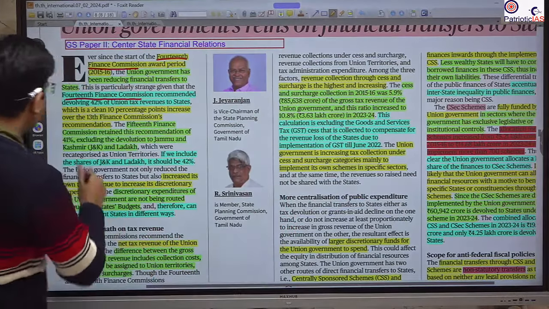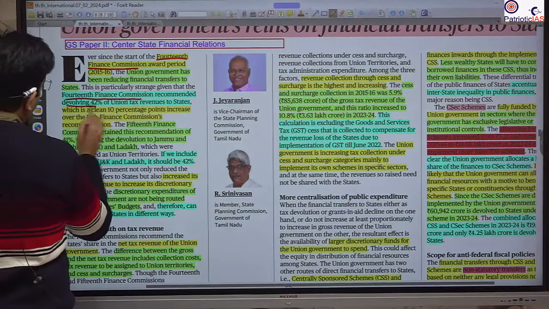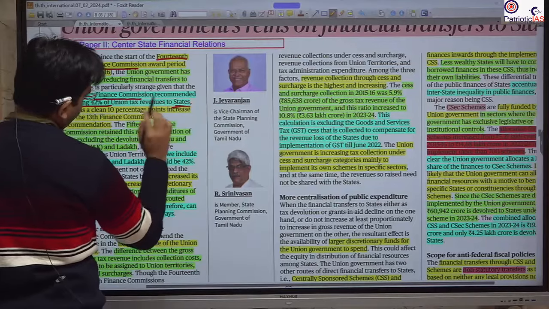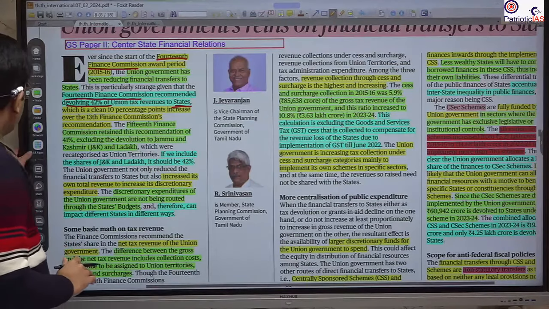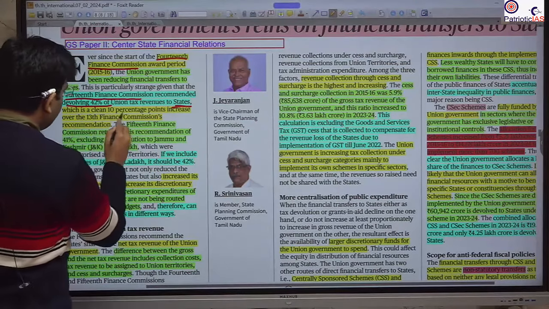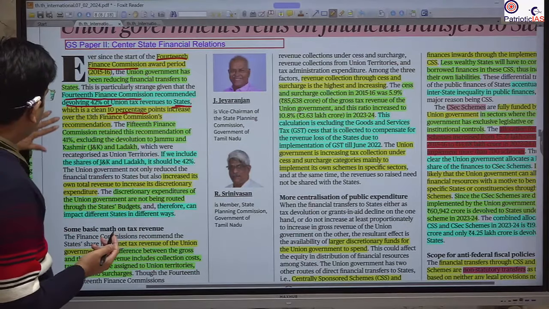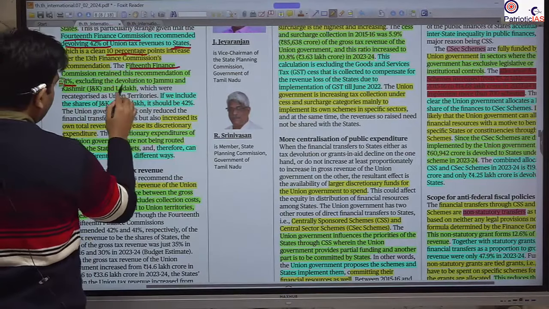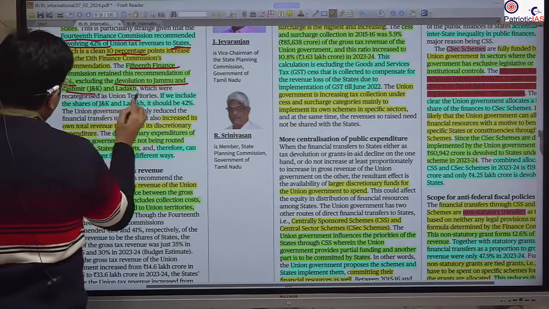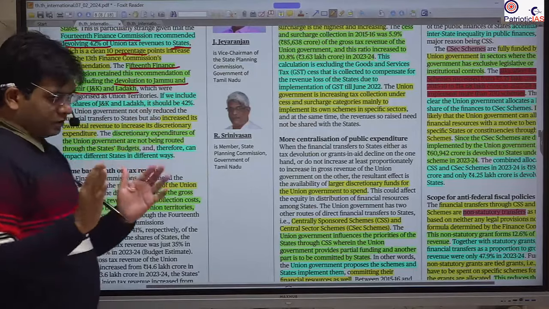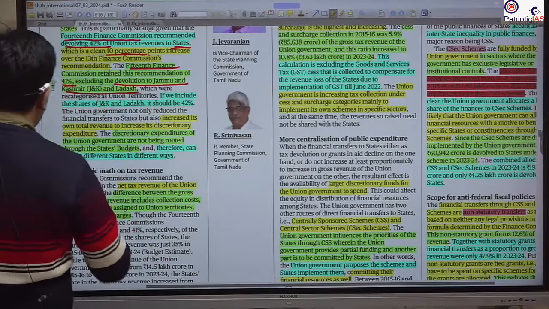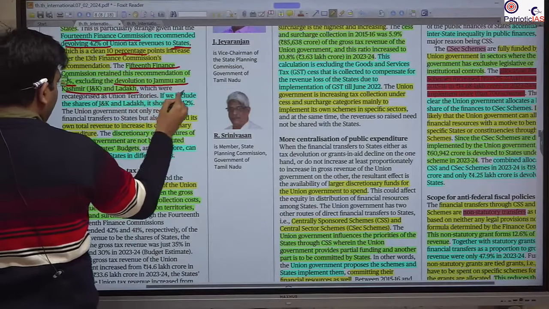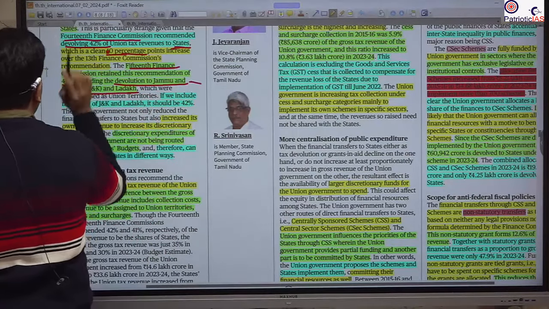The previous 14th devolved that 42% should be given to the states in the combination. Okay. So yes, this was an increase of 10% from the previous suggestions. However, in the 15th Commission, there was 41% because there was a separate provision, separate devolution for Jammu and Kashmir. That's why if you add up the devolution that went to Jammu and Kashmir, then it will make the 42%.